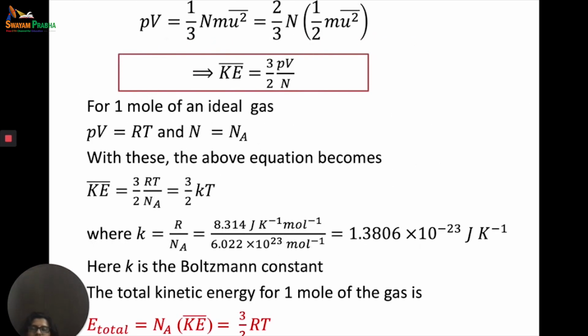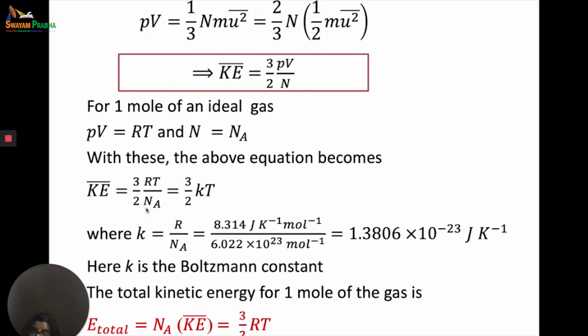So now if we know that PV is equal to 1 by 3 nm u bar square and we multiply and divide by 2, then we get 2 by 3 n into 1 by 2 m u bar square. Now this 1 by 2 m u bar square is nothing but kinetic energy. So we take 3 to the numerator and divide by 2n. So we get kinetic energy is equal to 3PV by 2n. Now we know that for 1 mole of a gas, PV is equal to RT and n is equal to Na. So with this, the above equation becomes kinetic energy is equal to 3RT by 2Na.